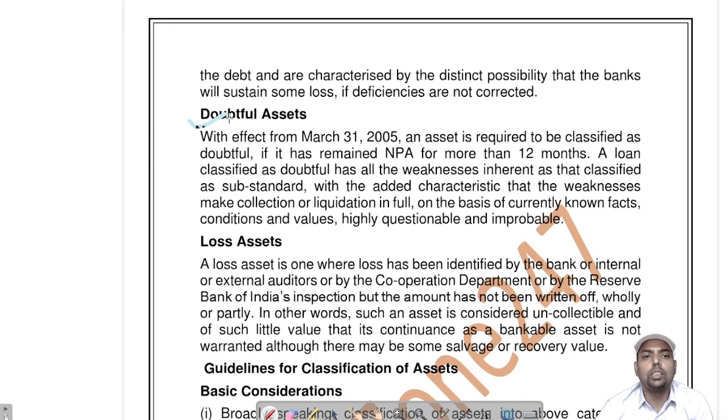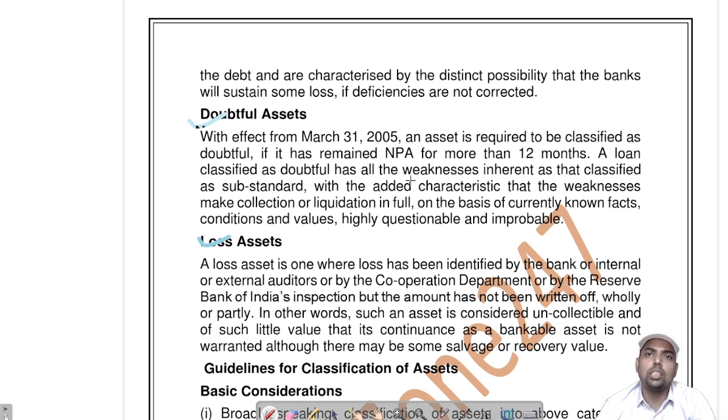Doubtful assets and loss assets are important. If it is NPA for more than 12 months, meaning if it remained NPA for 1 year and no money is coming in and recovery is not complete, that will be doubtful. Loss asset has no specific definition.